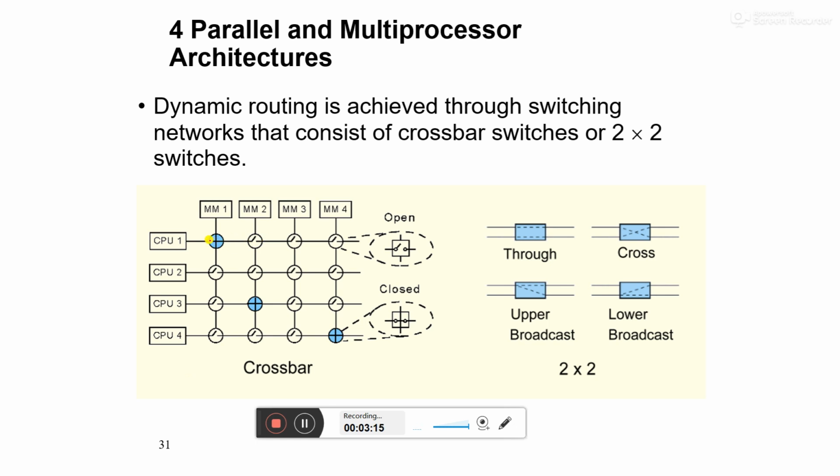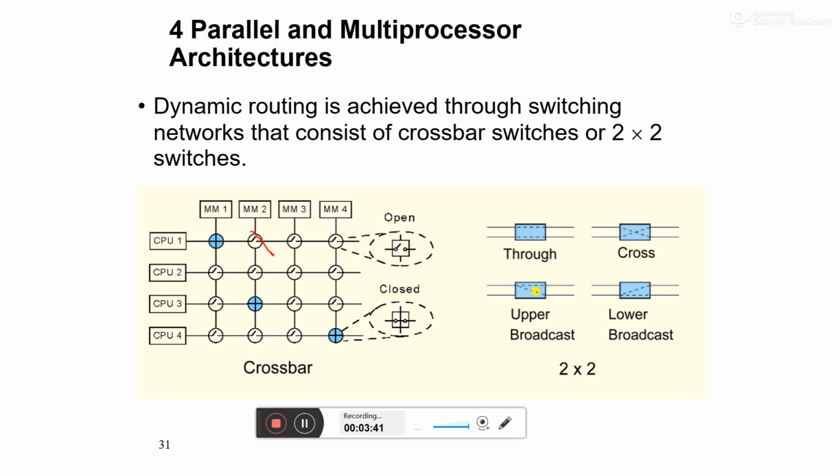When I switch one on, CPU 1 will be directed towards memory 1. If this other switch is on, then it is connected to memory 2. Likewise, we can connect computers or processors with the memory.